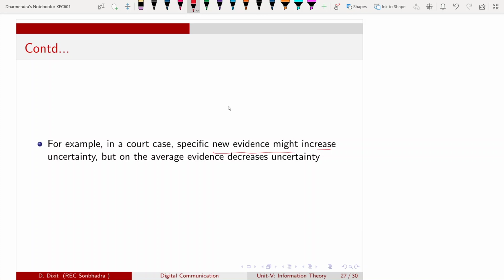So in a court case, specific new evidence might increase the uncertainty of the result, because for that particular evidence, maybe it will increase or decrease the uncertainty, but on average evidence decreases the uncertainty, because you have more evidence, so you will give the correct result. It will reduce the uncertainty, because the result depends upon the evidence.